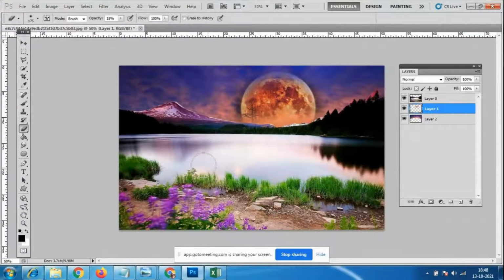But here look at this thing. This is completely a fantasy thing, right? Which is not available, and these are the things you can see on the internet. So this kind of work we have to make. I want something like this kind of output from you people, which is matching with this background and matching with the sky.